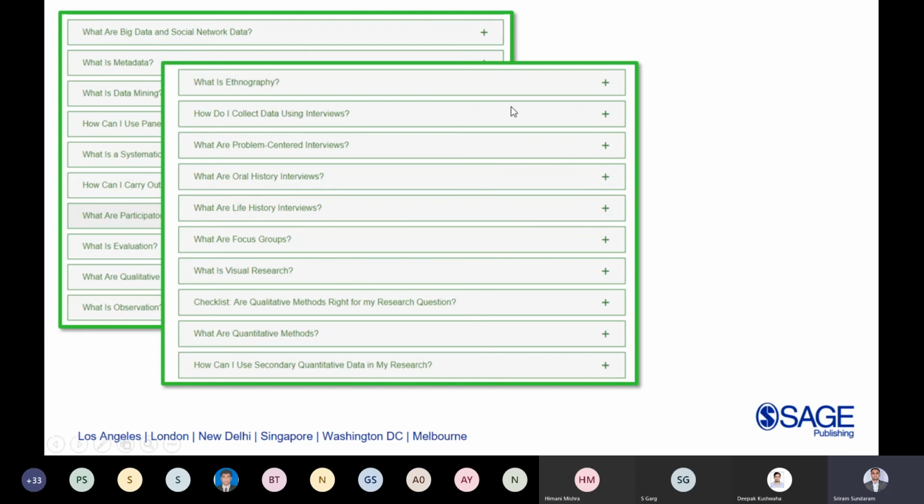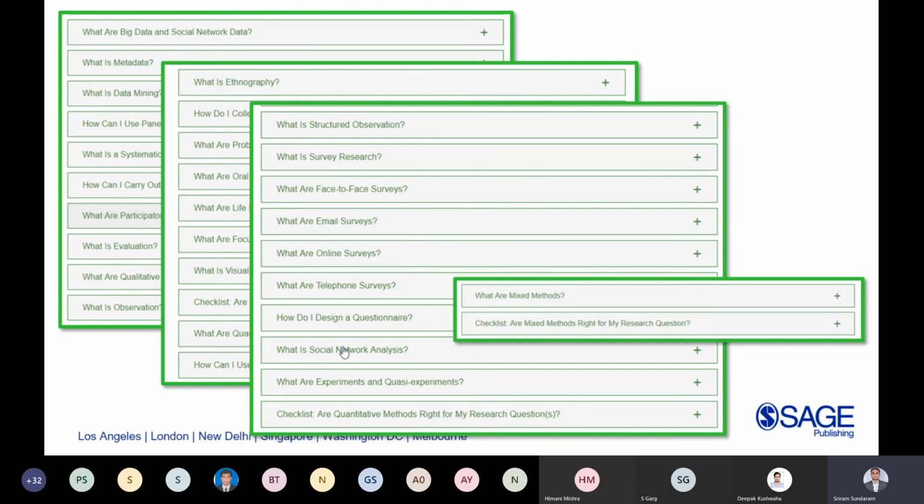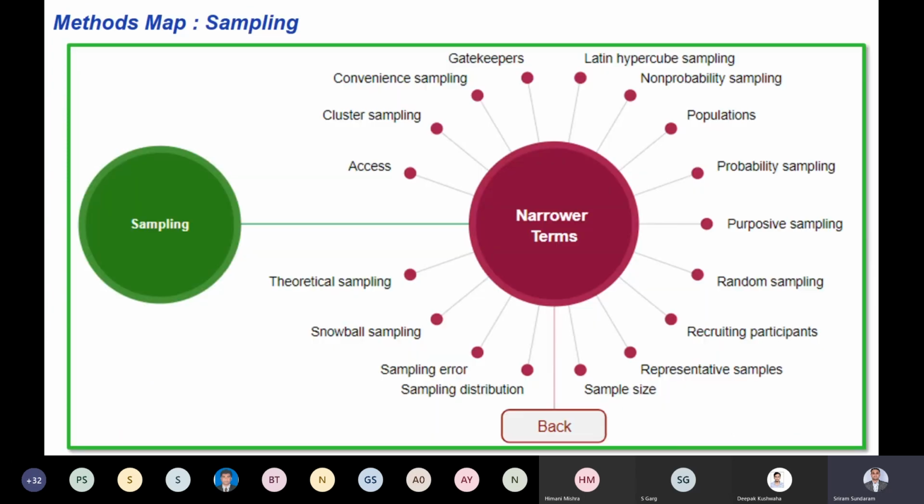And then you have, what is ethnography? How do I collect data using interviews? Problem-centered interviews, oral history, different types of interviews, focus group, visual research, and different types of survey: face-to-face survey, online survey, telephone survey. I mean, all methods of data collection are presented at an overview level in the project planner. And then when you get into the platform, you have an abundance of content in book format, in video format, in encyclopedia format, in case study format available within the platform.